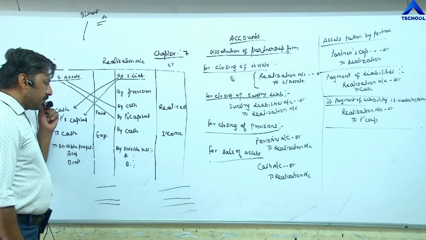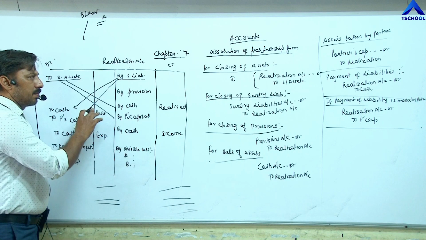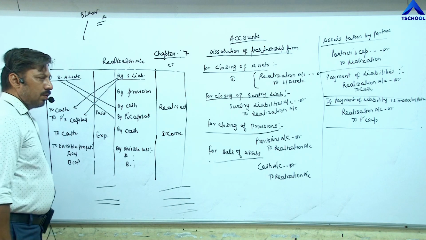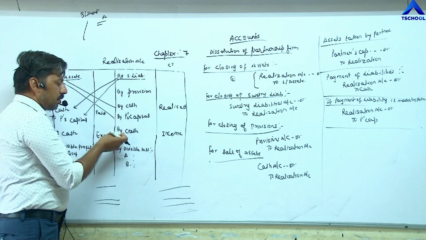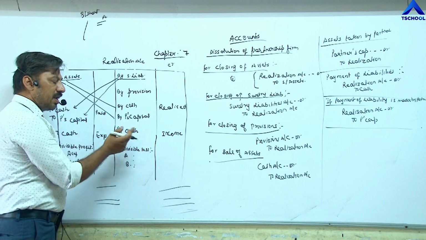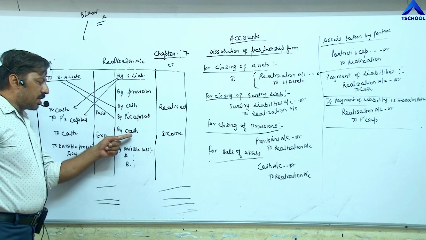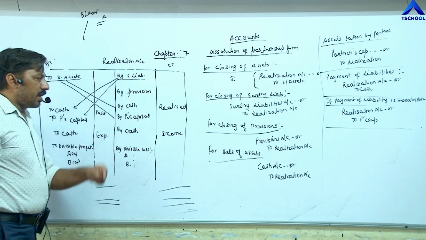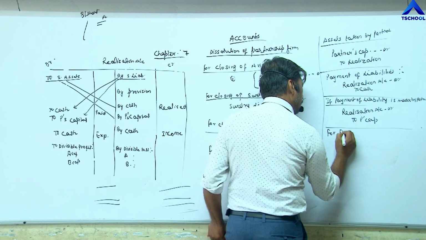Similarly, next topic, income. If any income is received by the firm at the time of dissolution, we have to write on the credit side of realization account by cash. This is for income received. If any income is received at the time of dissolution by cash, the entry becomes cash account debit to realization.